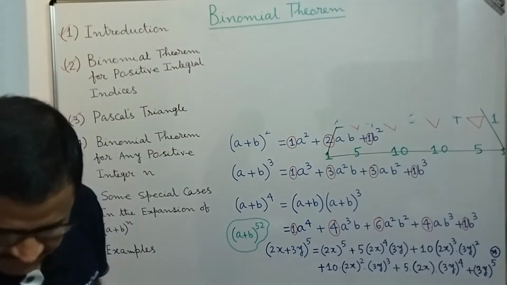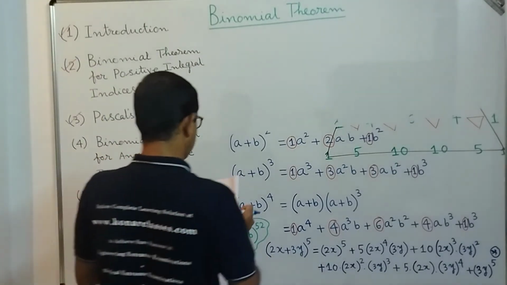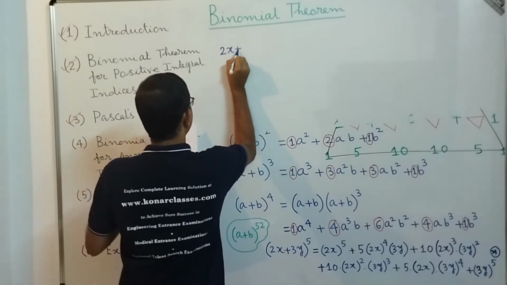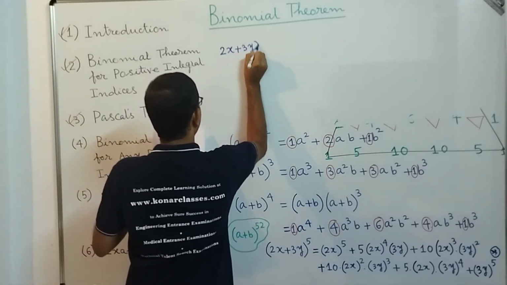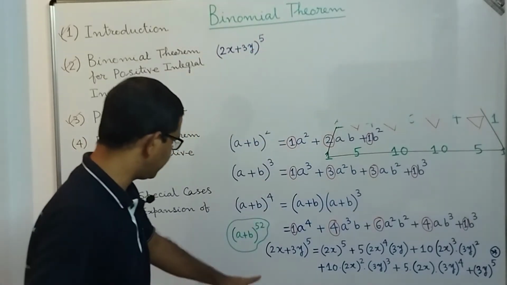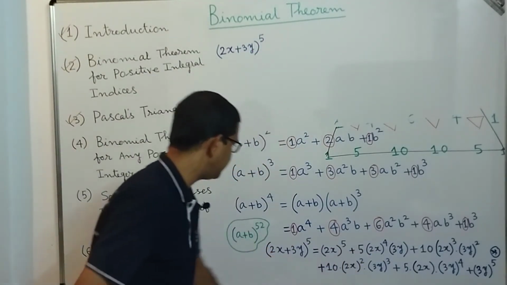So if I take it from my notebook, from here what we get is 2x plus 3y power 5. I am taking it from my notebook because we should not spend time on all this computation.